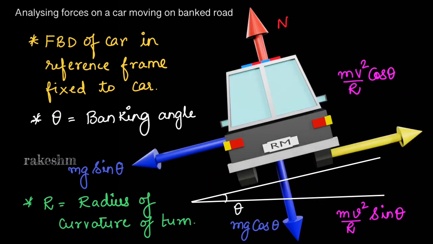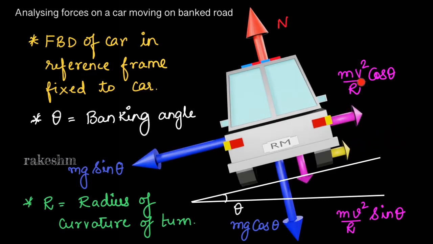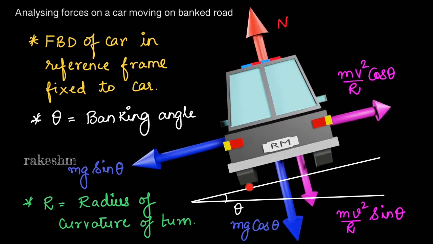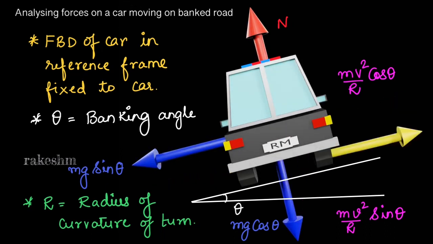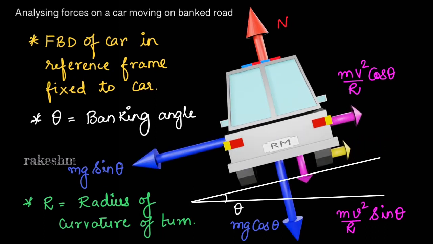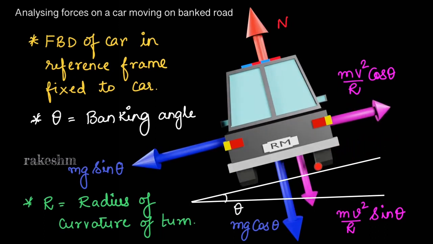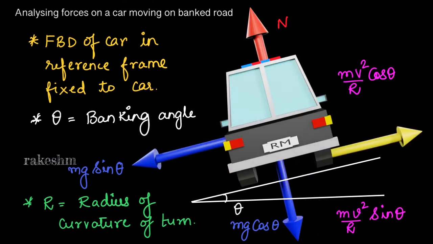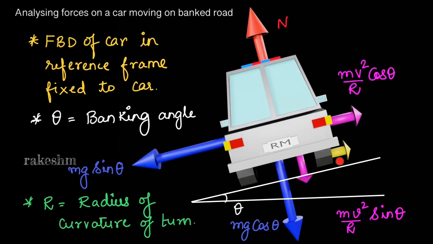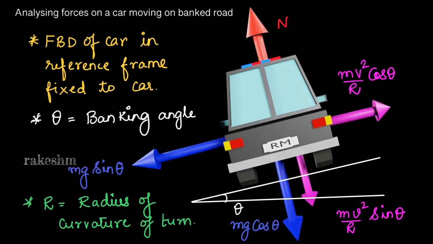We can see there is a specific value of speed for which no friction acts. That would be the optimum speed of this car to go on a banked road such that there is no wear and tear in the tires of the car. We discussed that if there is no friction, there is no wear and tear in the tires. So if the car moves at that specific speed, there is no friction and there is no wear and tear of the tires.